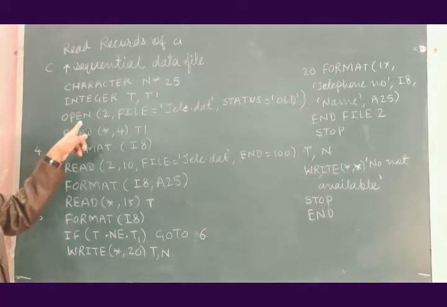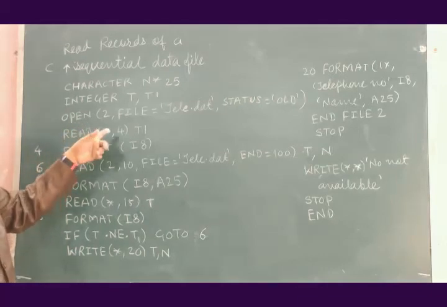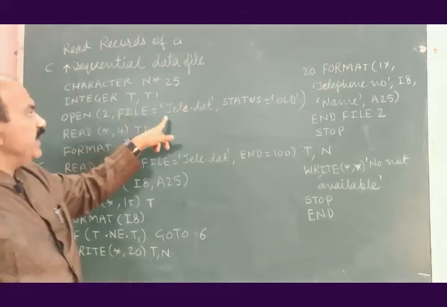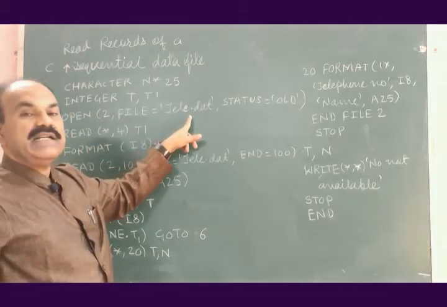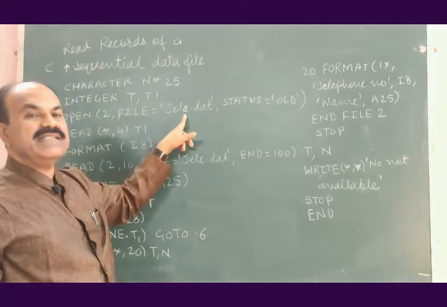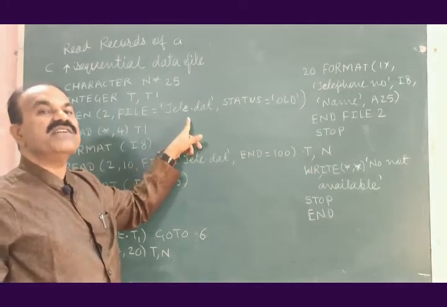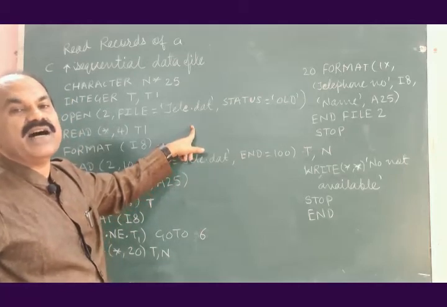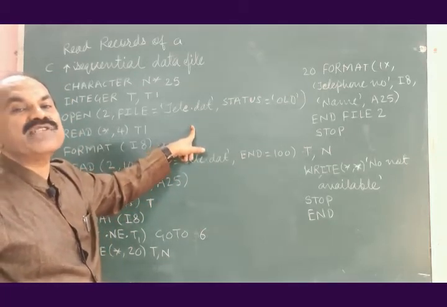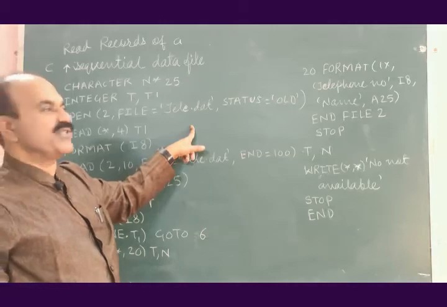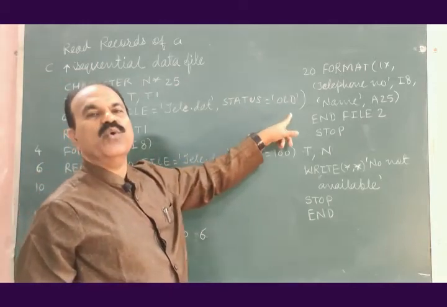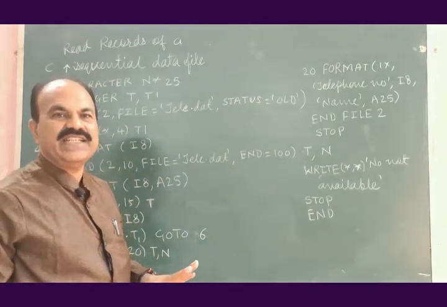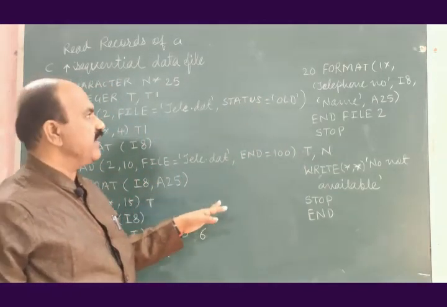Then OPEN the file number 2 with name tele.dat, meaning that it is a telephone directory which has data. What data? Names and telephone numbers. Status old means records are already present in this file.